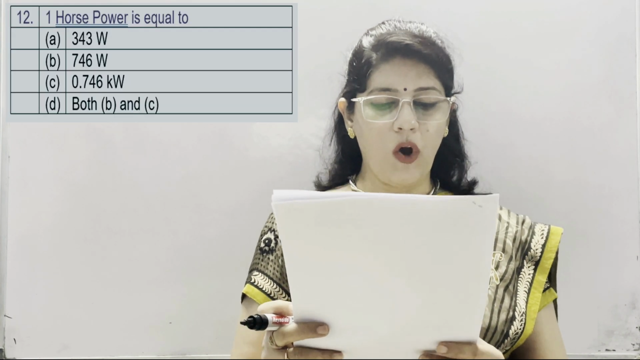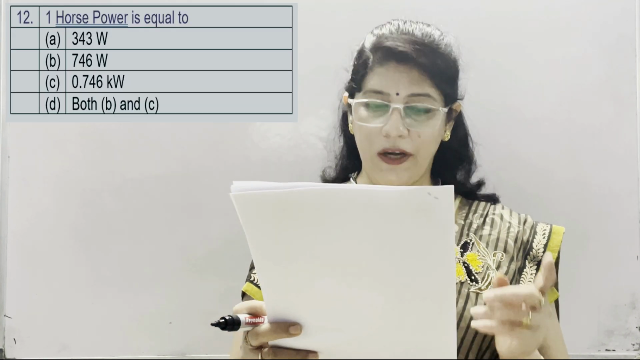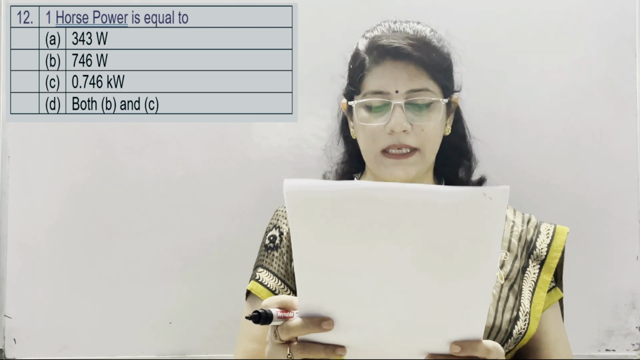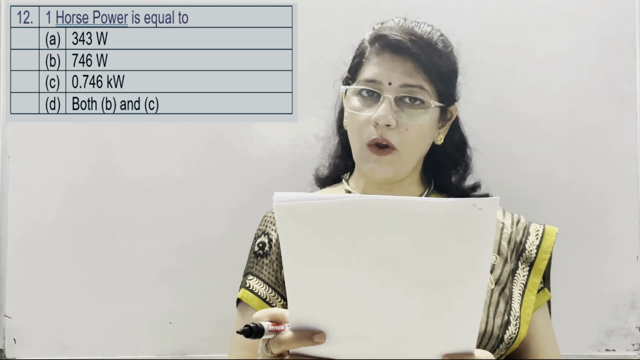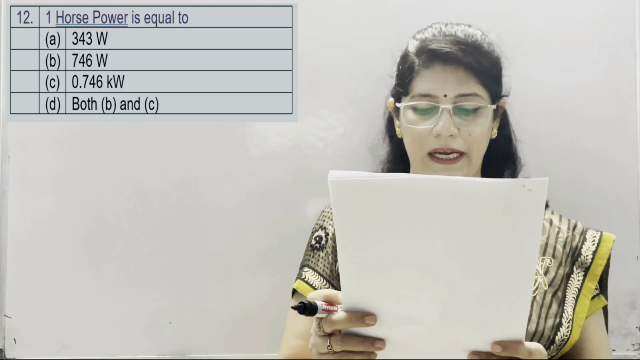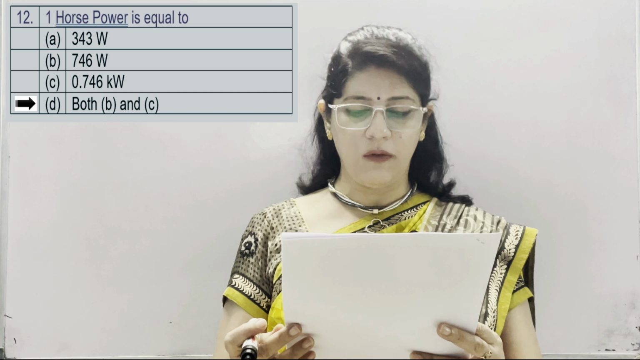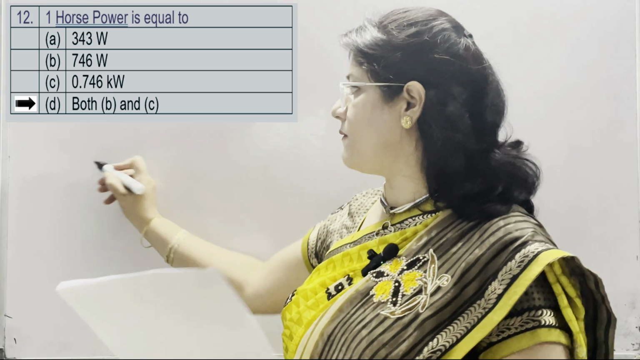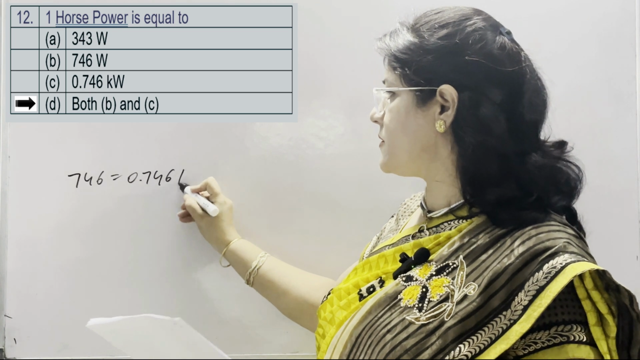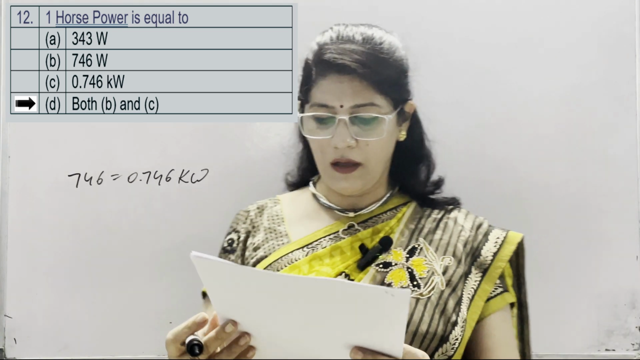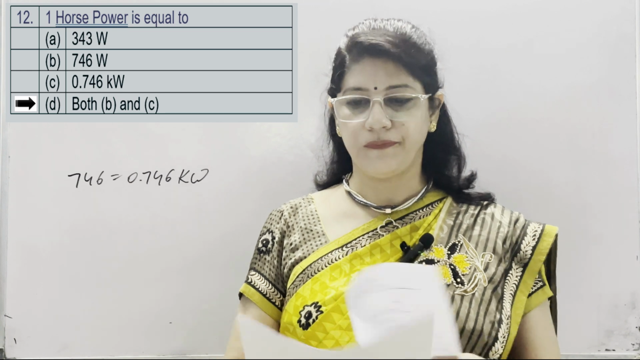Now next is 1 horsepower is equal to, one option is 343 watt, second is 746 watt, C is 0.746 kilowatt, and D is both B and C, and the correct option is both B and C because 746 watt is equal to 0.746 kilowatt because 1 kilo means 3 zeros.